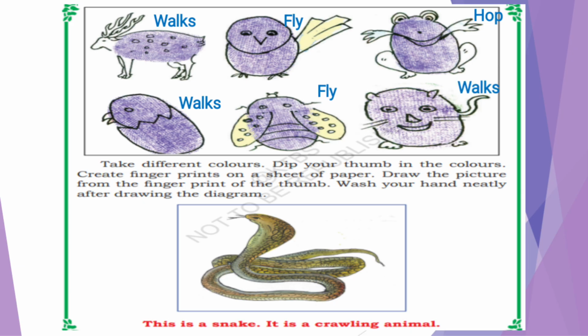Understood? Next, take different colors. Dip your thumb in the colors. Create fingerprints on the sheet of paper. Draw the picture from the fingerprint of the thumb. Wash your hand neatly after drawing the diagram. What you have to do? Take different colors. They have drawn in one single color, but you have to take different colors. Dip your thumb in the colors and create the fingerprint.